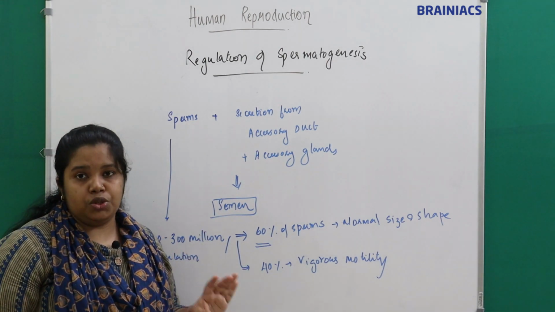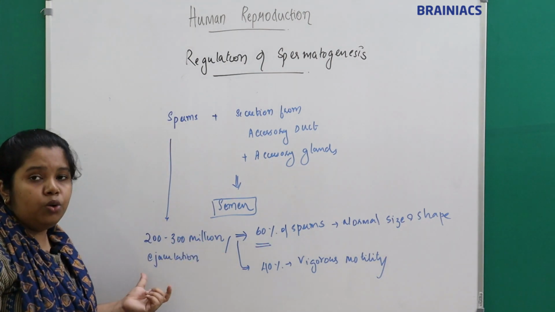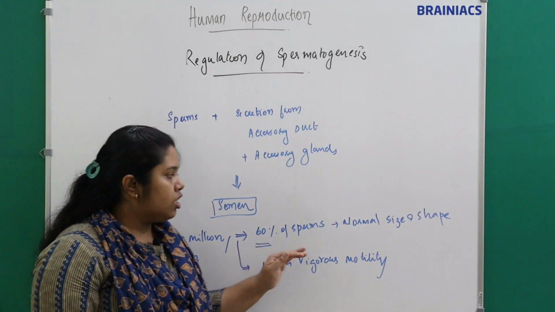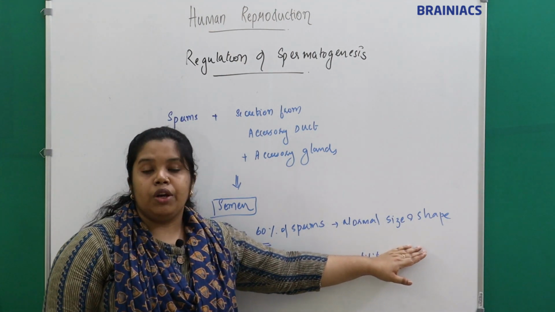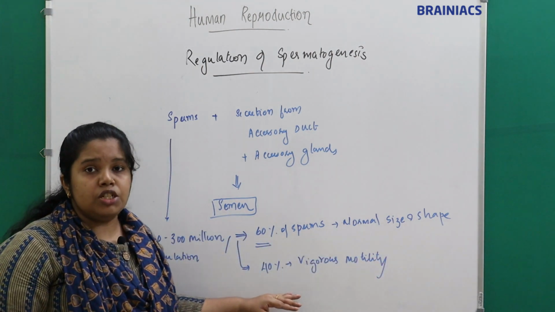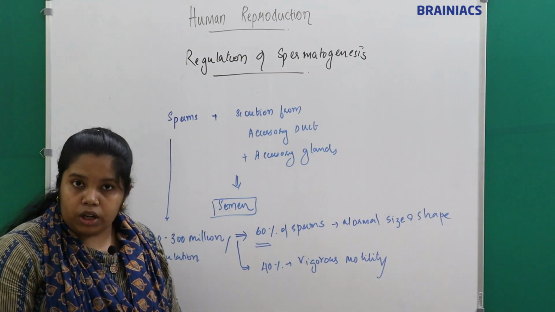So per ejaculation 200 to 300 million sperms are released, out of which 60% should have normal size and shape, and 40% should show vigorous motility, so that fertilization can occur.